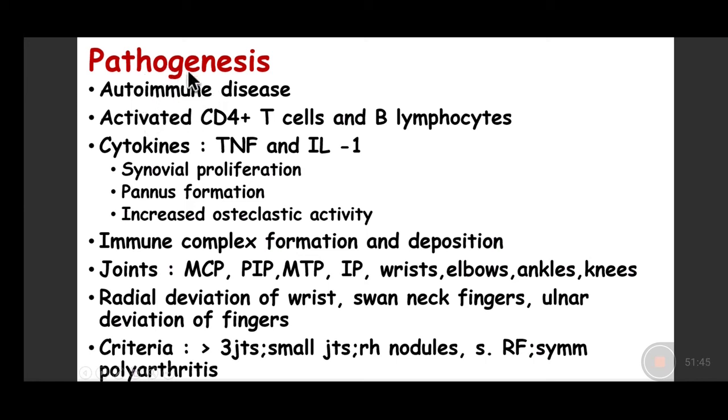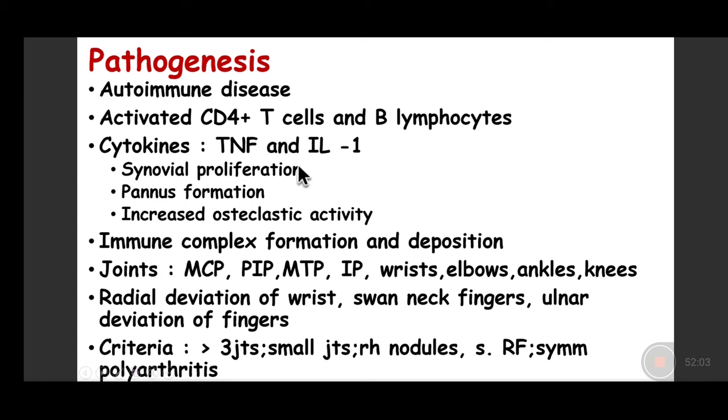Rheumatoid arthritis is an immune condition, an autoimmune condition. There is activation of CD4 positive T cells and B lymphocytes, and there is presence of rheumatoid factor, which can be detected by serum analysis. You can take the serum and look for rheumatoid factor.